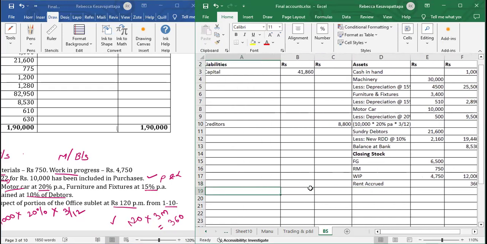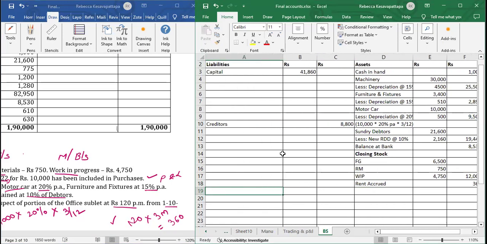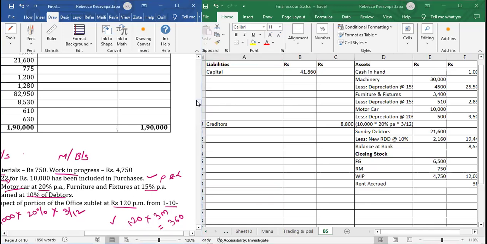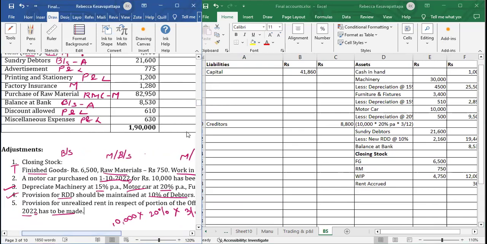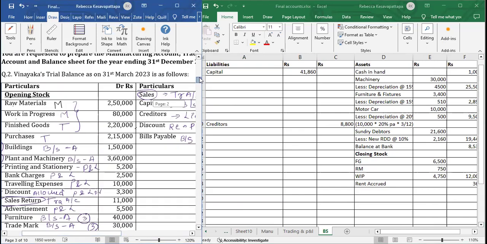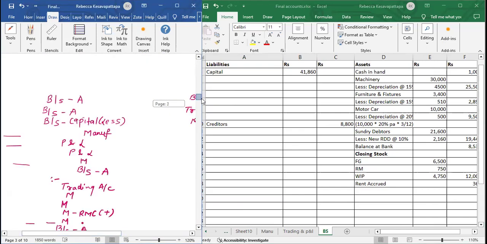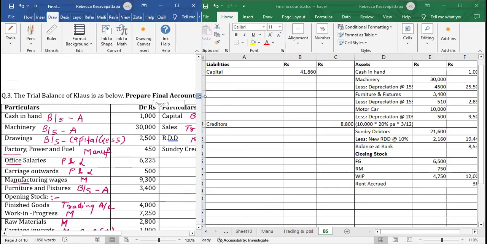So I think all the adjustments are being done, except one thing was remaining, that was for drawings which we kept pending. These drawings we have kept pending. We will see.